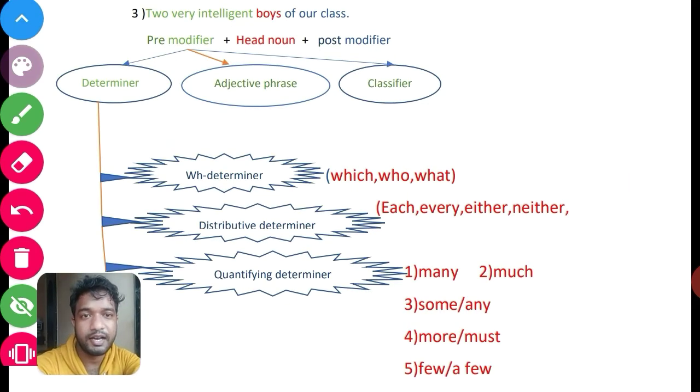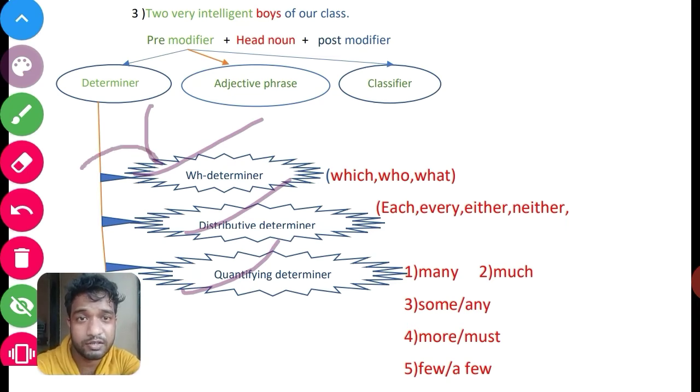As you have seen, there are three major constituents of determiner. In this session today we will discuss these two determiners, WH determiner and distributive determiner.